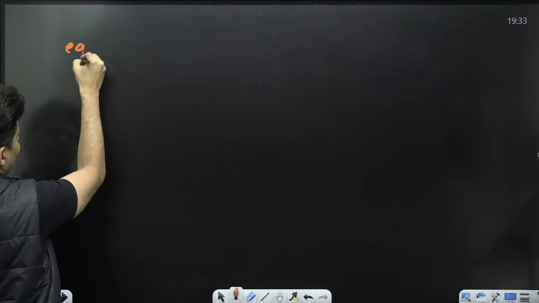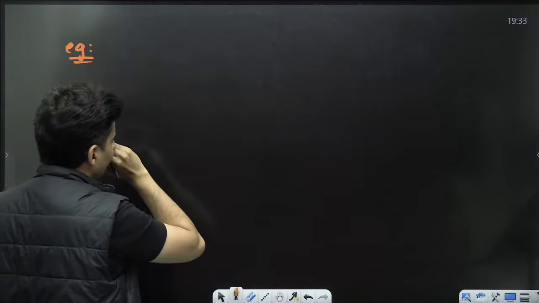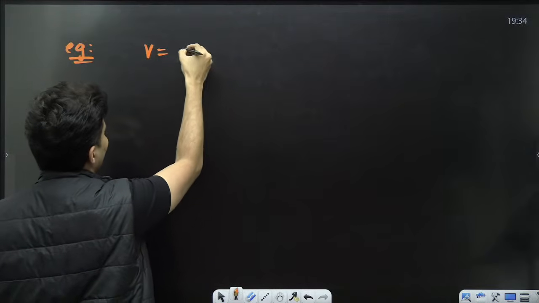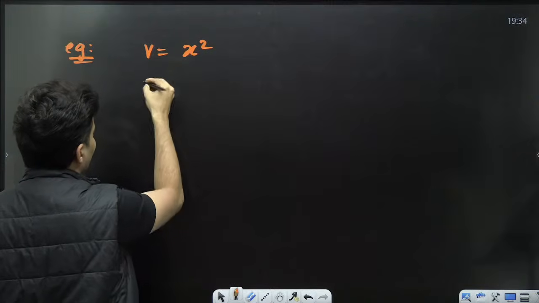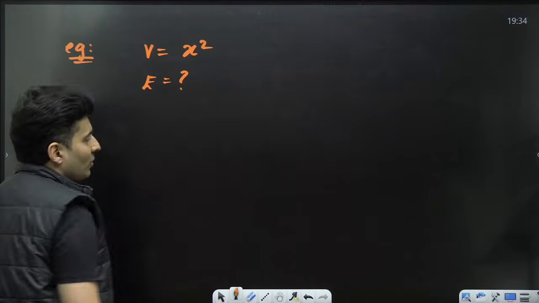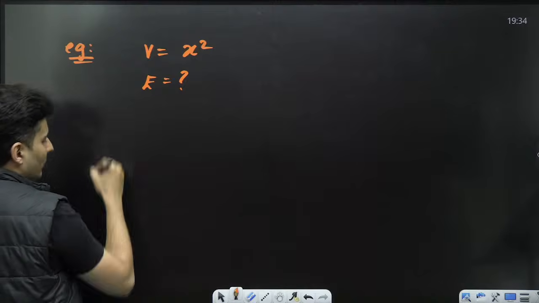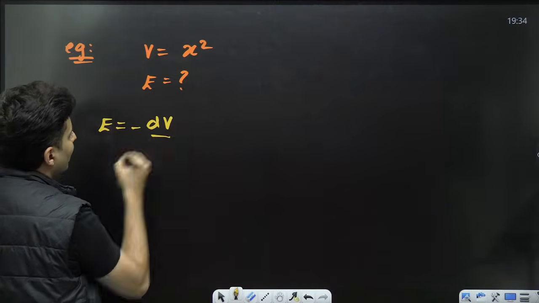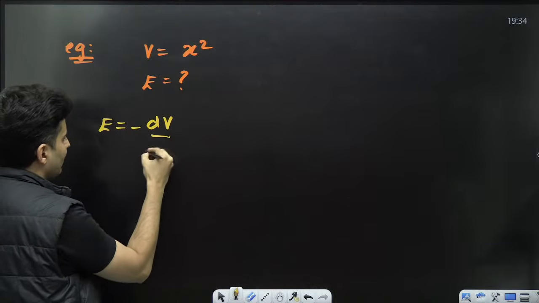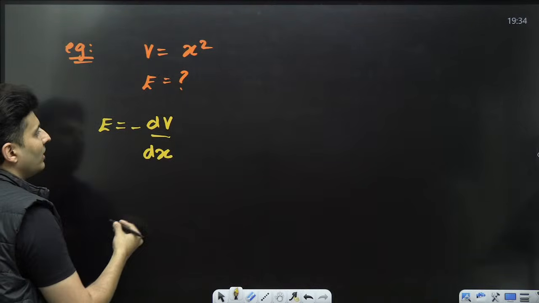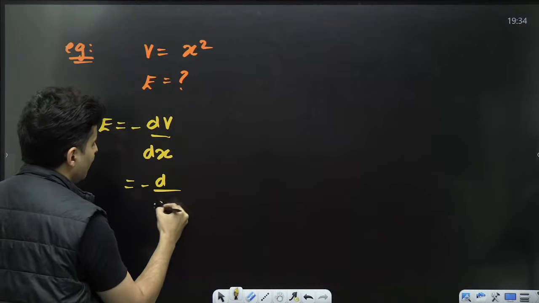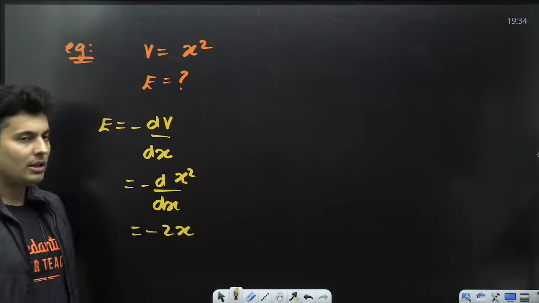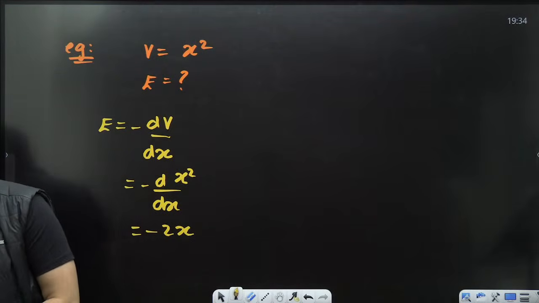Okay, cool. Chalo, let's move ahead and let's see if there are certain questions which can come on that concept of dV by dr, something like this. Imagine, like, say potential is given by x square. Then the question is, what is the field? Then what you will do, field is minus dV by dr. Here potential is a function of x, so you differentiate with respect to x only. So this will be minus derivative of x square. So it will be minus 2x. It will be just minus 2x. Is that clear?